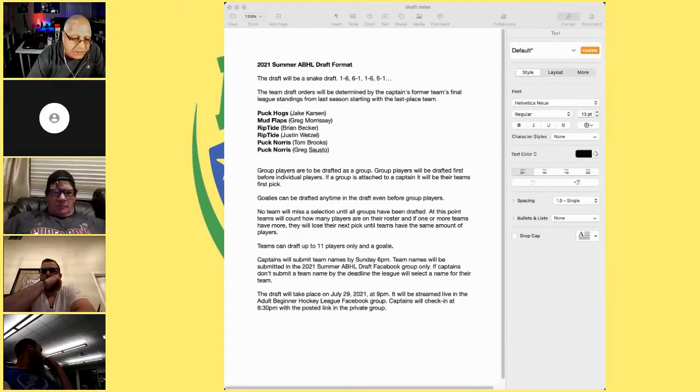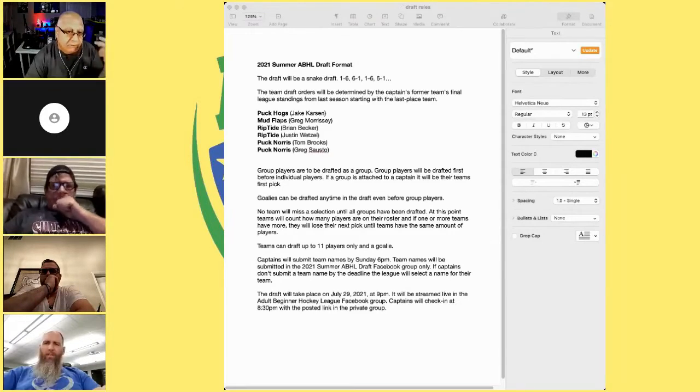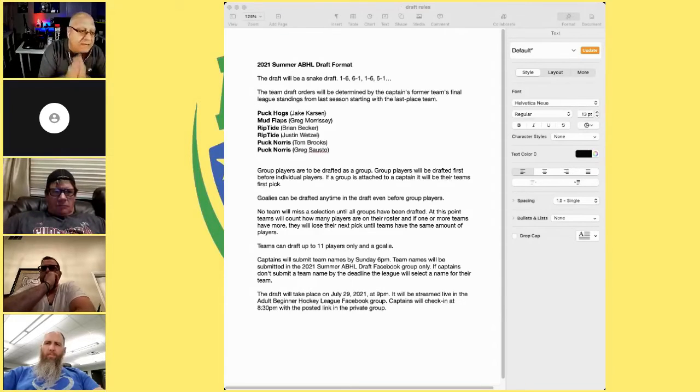We have players that are grouped together. We actually have 12 groups of players. They're going to be drafted first, along with goalies. Goalies can be drafted at any time. Group players are going to be drafted first before individual players. A player or a group of players that are attached to a captain, that has to be their first pick.